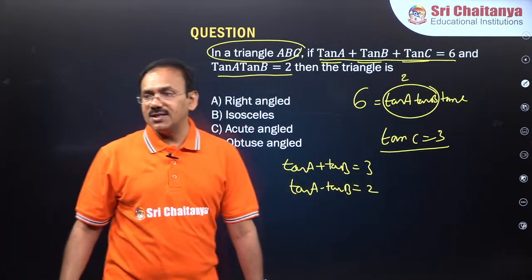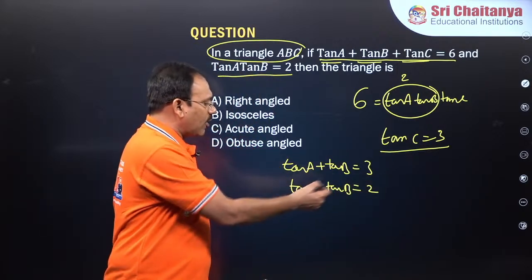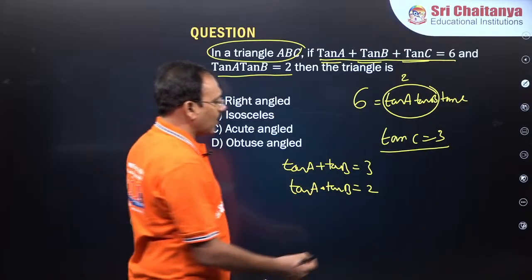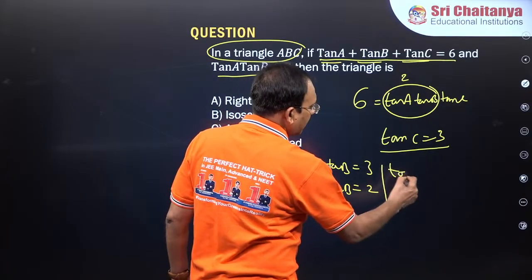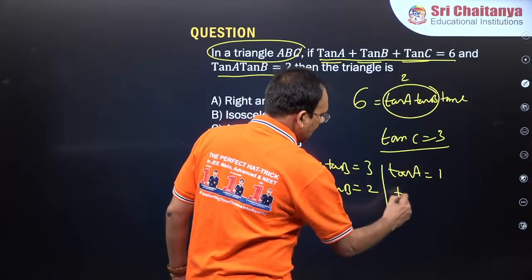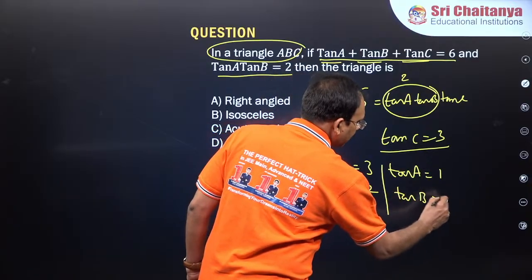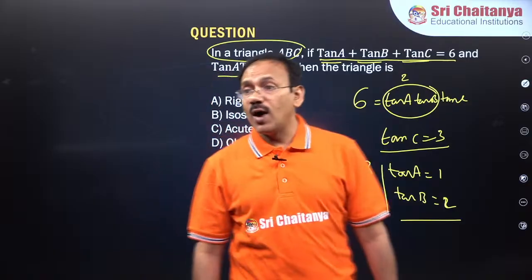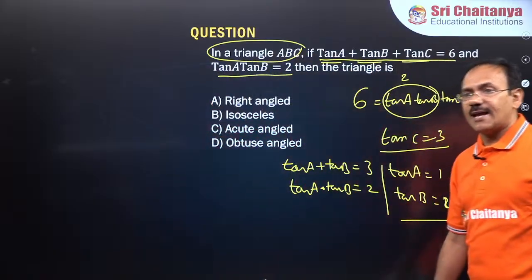Now you try to answer this, guys. Sum is 3, product is 2. So they are nothing but 1 comma 2. Of these, maybe tan A is 1, tan B is 2. You see, perfectly it is fine now. 1, 2, 3 are tan A, tan B, tan C.